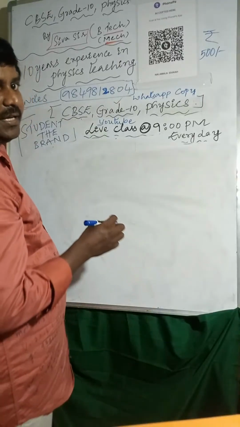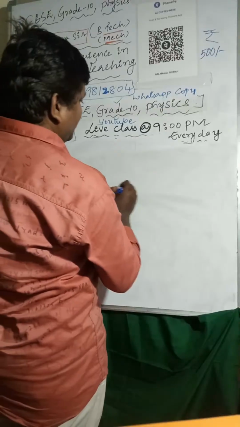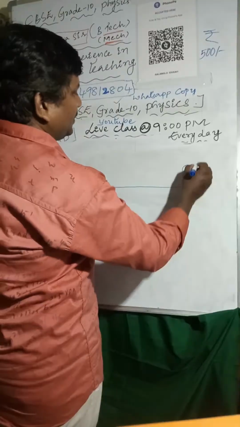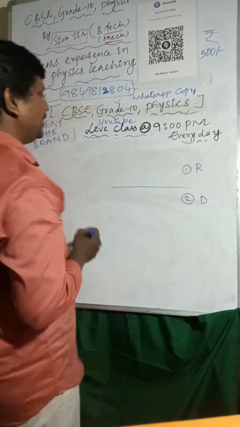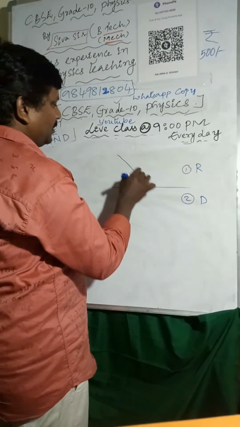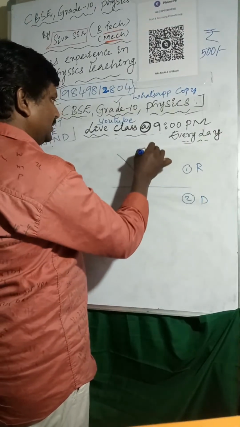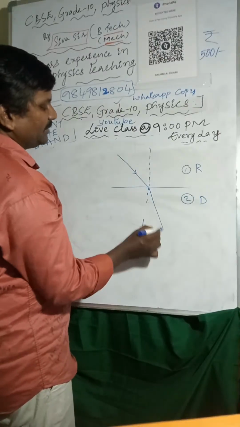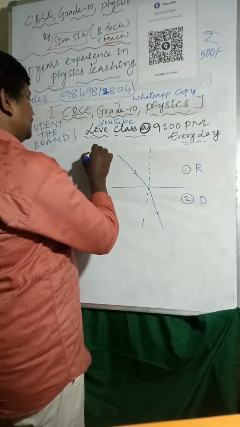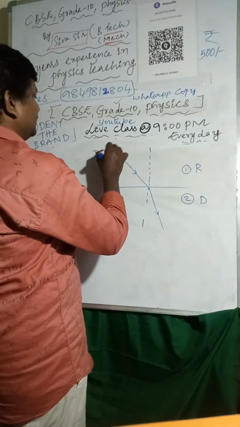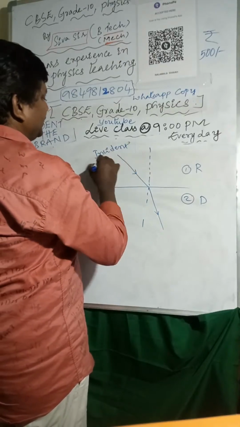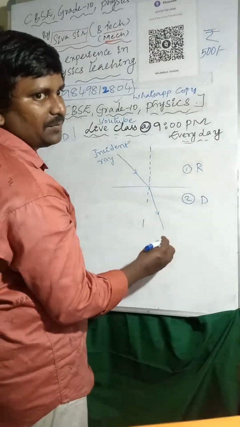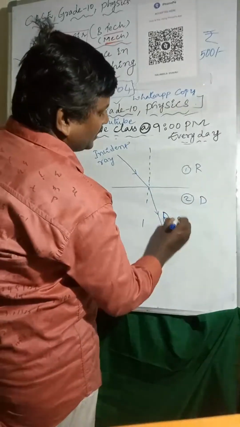So now I am considering here, these are one medium and second medium. I am taking this rarer medium and denser medium. If the light ray is passing from one medium to another medium, this is the normal line. This is the incident ray. This one is the refracted ray.